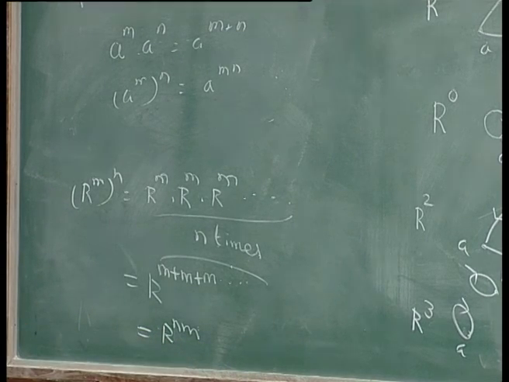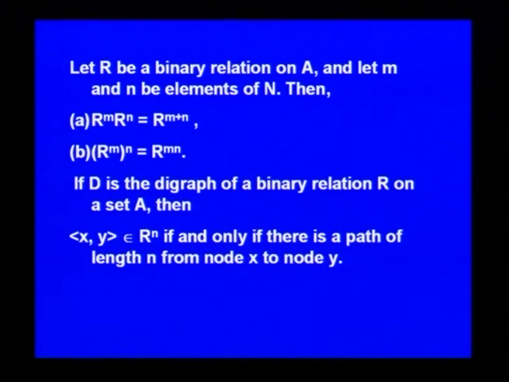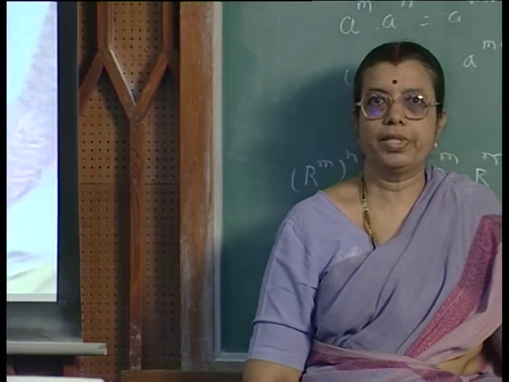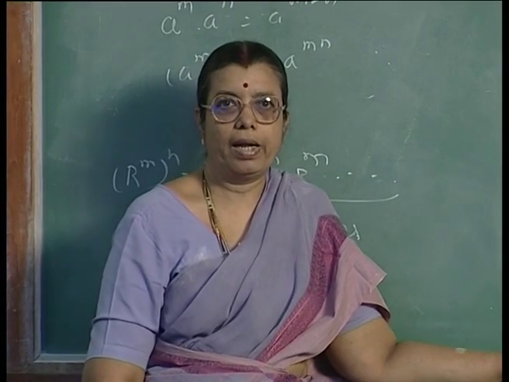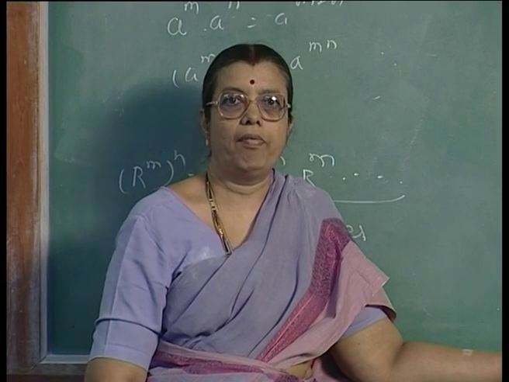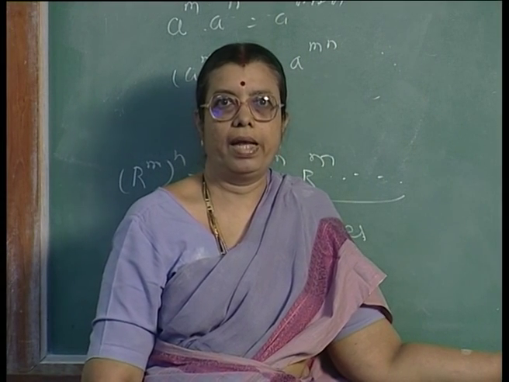And we can also see that if xy is a pair which belongs to R power n, if and only if there is a path of length n from a node x to a node y. We can consider some more examples of how to represent the composition of relations and the power of a particular relation R, and what other properties it has.